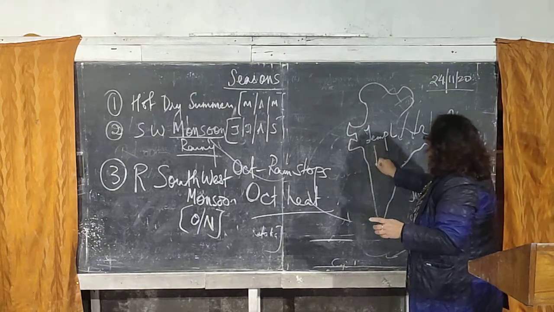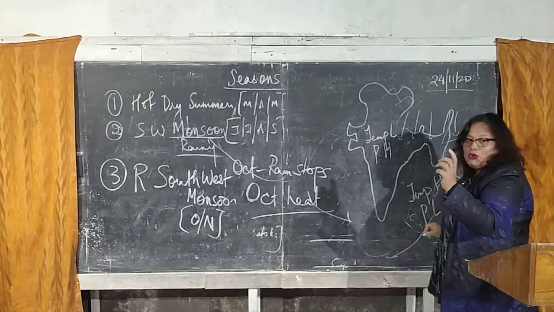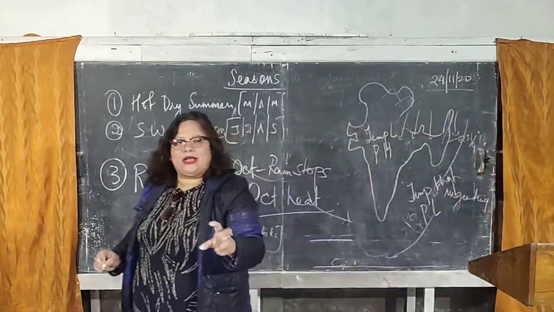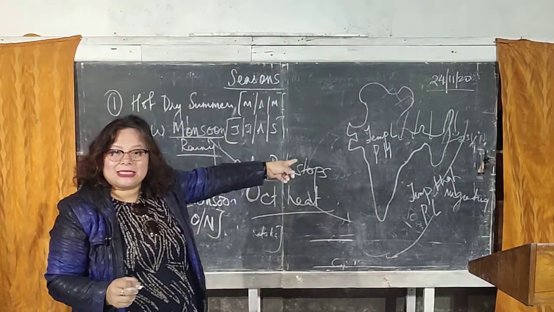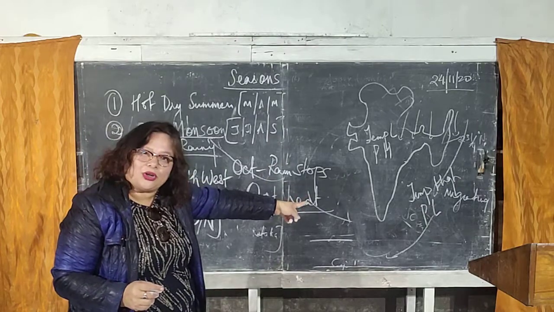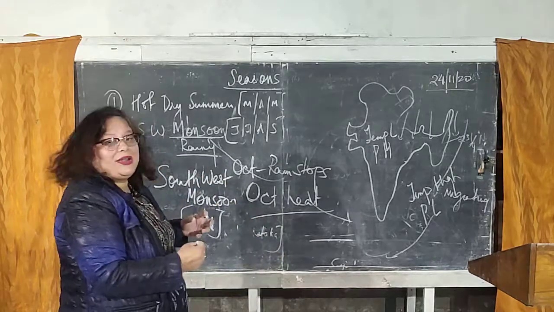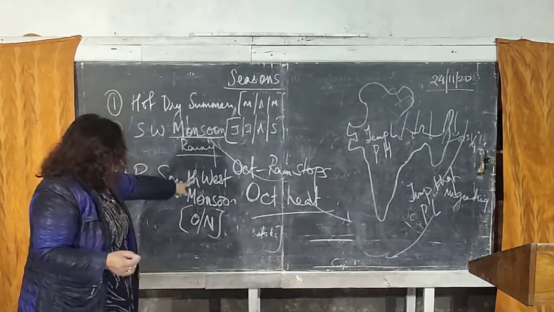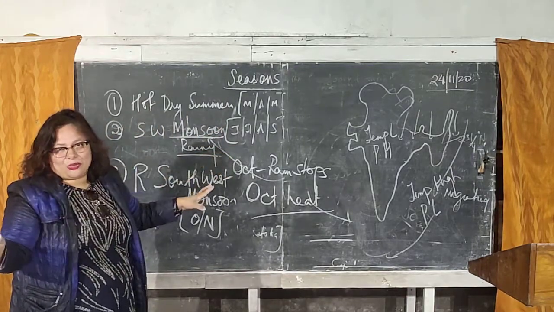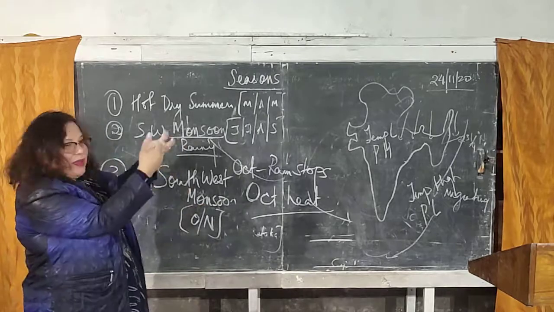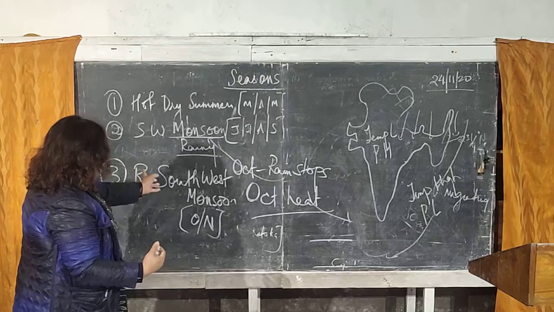When the temperature is low, pressure is high. When the temperature is high, pressure is low. As I've told you, it always goes from a high pressure area towards the low pressure. So it is during this time, high pressure is being created over the land. The low pressure is being created over the water. So the wind starts blowing from land towards the water. Okay, now which wind is it? It is the southwest monsoon wind. After giving the entire rainfall to the country, the wind totally becomes a dry wind. So it is that wind which is coming back, which is retreating. Okay, so it is called the retreating southwest.